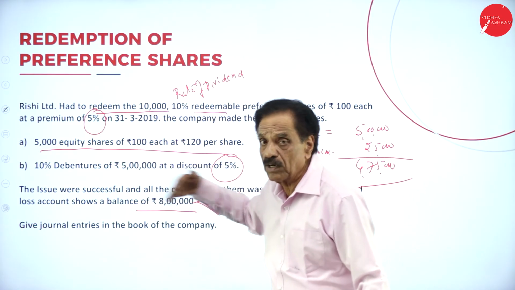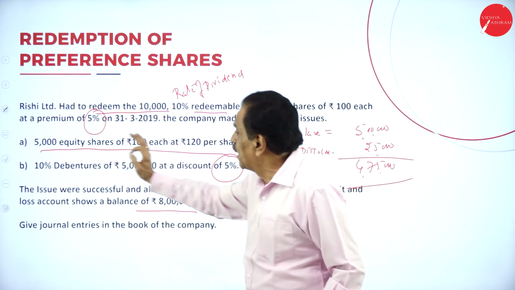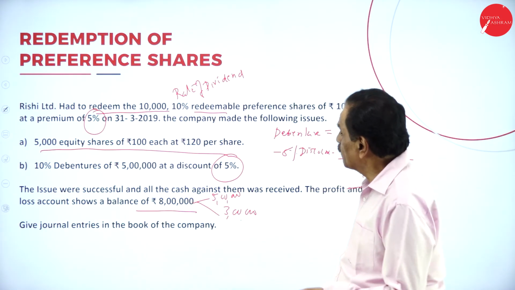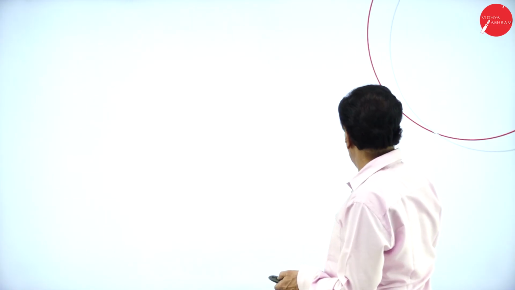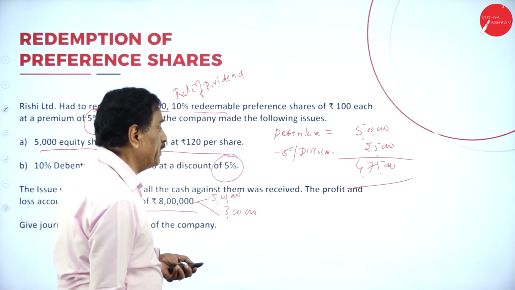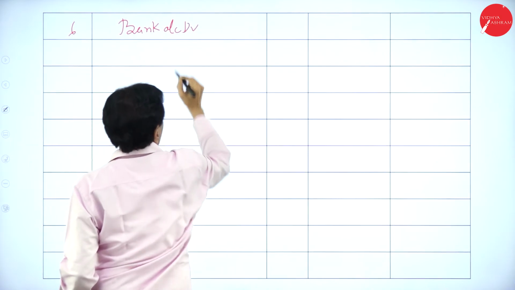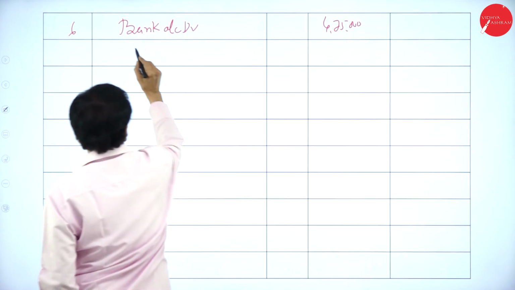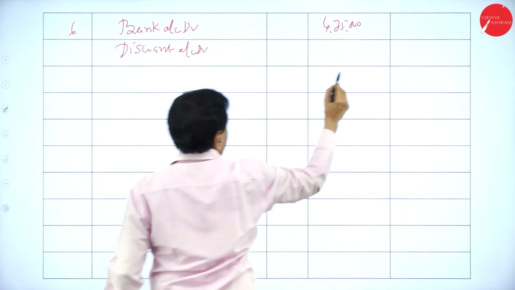In the previous problem, what we did: 10,000, 10% redeemable preference shares of 100 each, meaning 10 lakh, at a premium of 5%. So for this one entry, you can pass here. Here, if you want, you can pass one entry, six entries. Here, what's the debenture you got? 5 lakh. How much are you receiving? 4 lakh 75,000. Discount is 25,000. Bank account debit 4,75,000. Discount account debit 25,000.